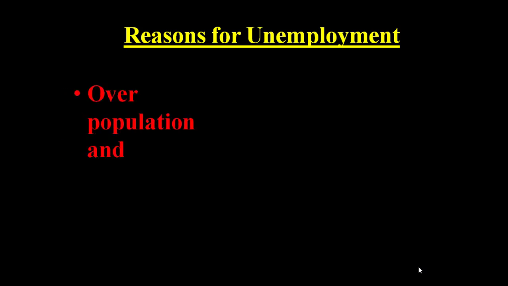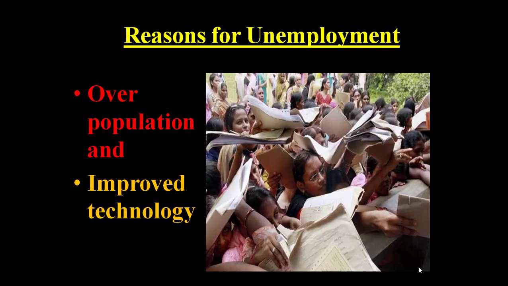Among that, there is overpopulation and improved technology. As technology has improved innumerably and machines have replaced human beings, obviously it created unemployment.